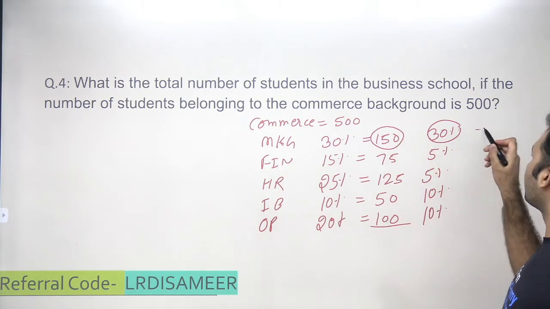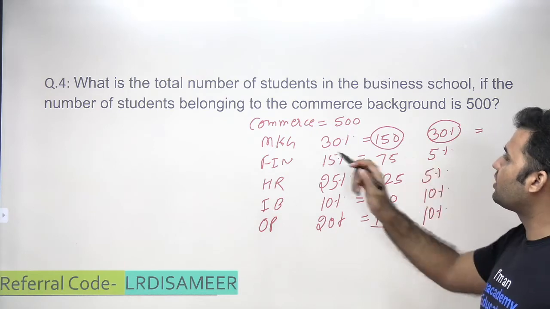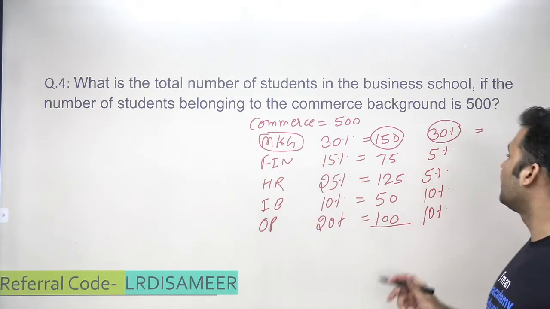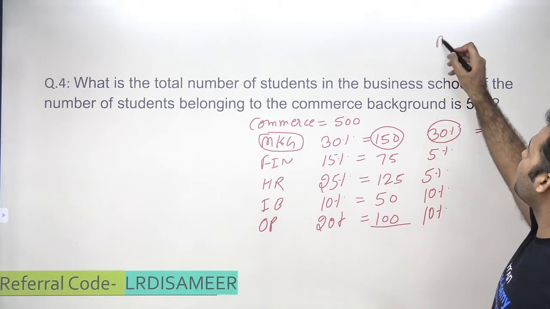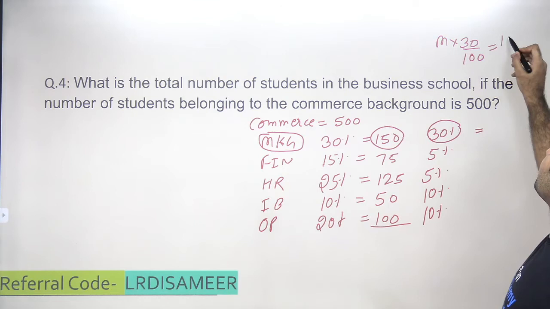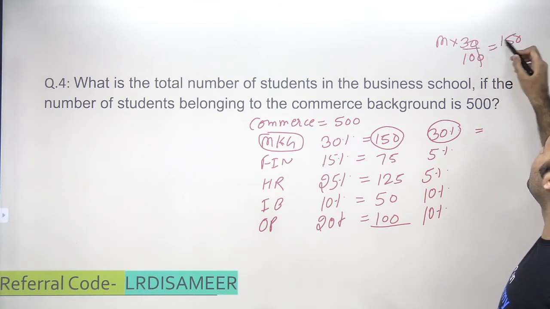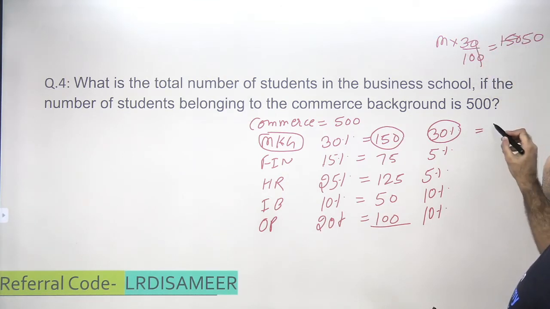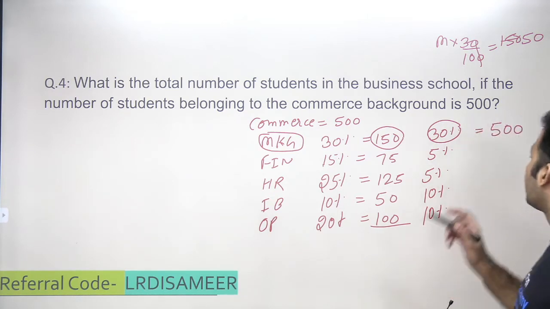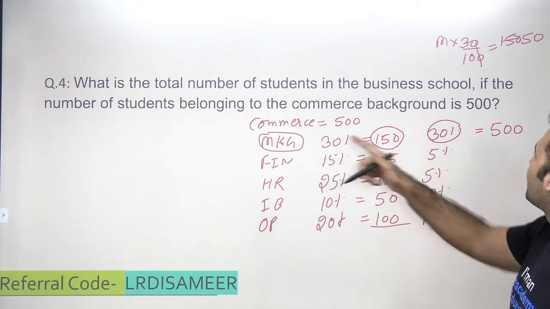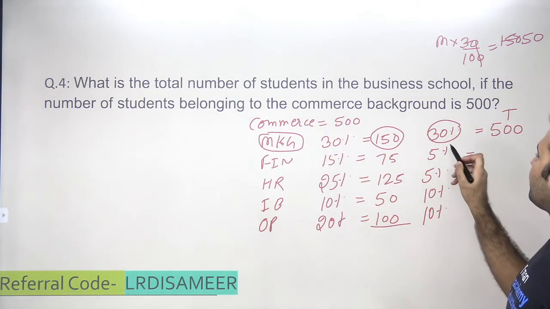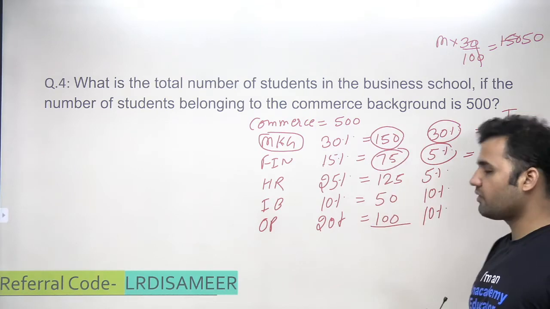So therefore, if I have to find out the total number of students choosing marketing as a specialization, I can see that 30% of the number of students choosing marketing as their specialization is equal to 150. So you see that I get my value, the total number of students in marketing is 500. Marketing total is 500.